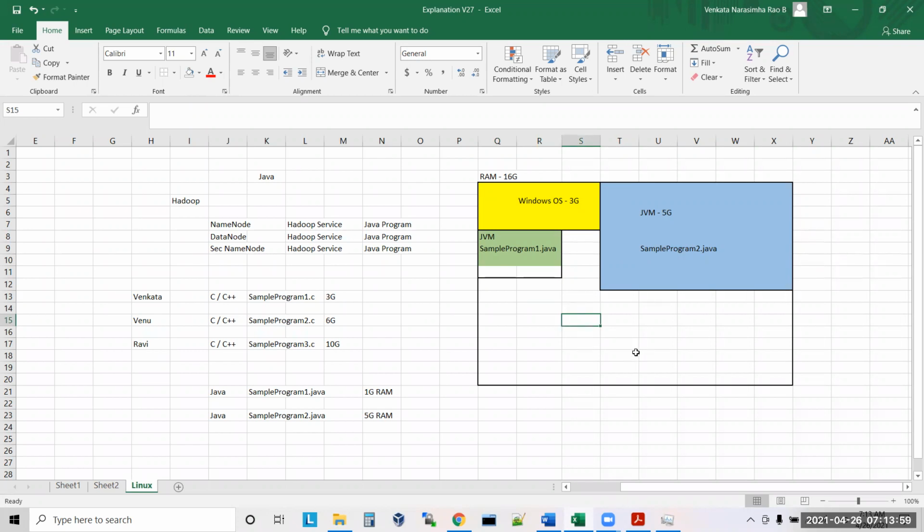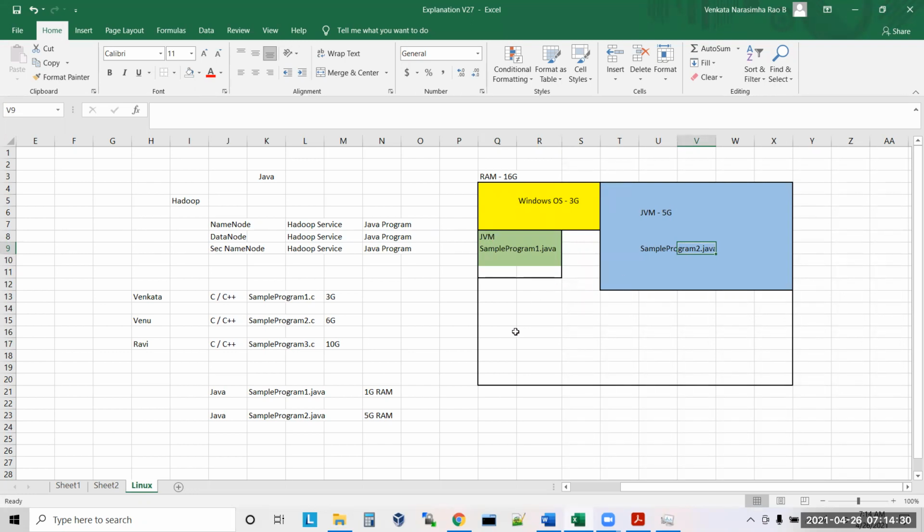But in case of C++, since these boundaries are not there, if this one is taking only 800 MB, this 200 MB will be used by the other one. Tomorrow, if this requires extra space, that extra space is used by this program. So this program is failing, and this program is also failing. That is the problem in C++ programs. But in Java programs, you will have a fixed boundary where you can execute your programs. Are you clear on this?